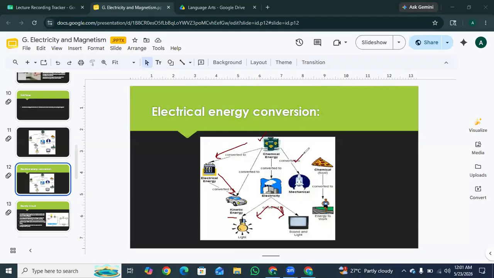and also fuel powering a rocket converts into mechanical energy to make it fly. And look at this as an example. The energy from food, which is pizza, okay, converts into energy to work and to run, okay? So this is the diagram of electrical energy conversion.